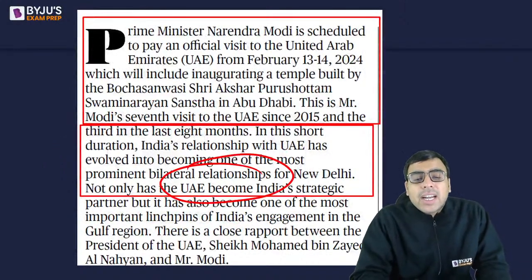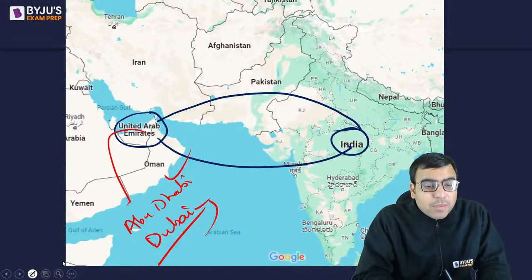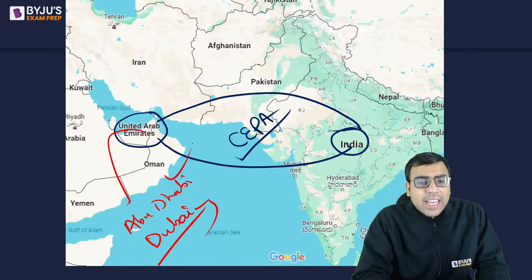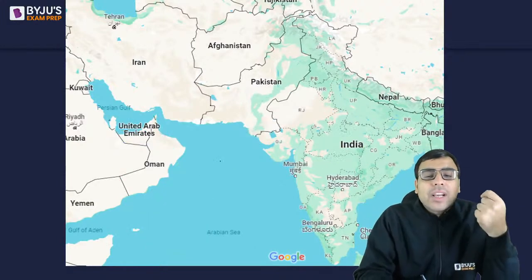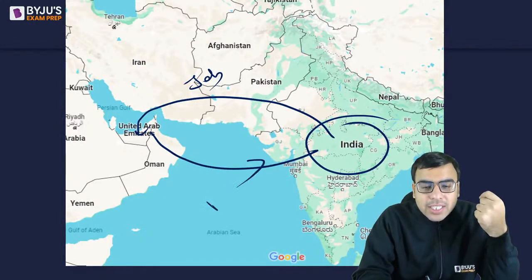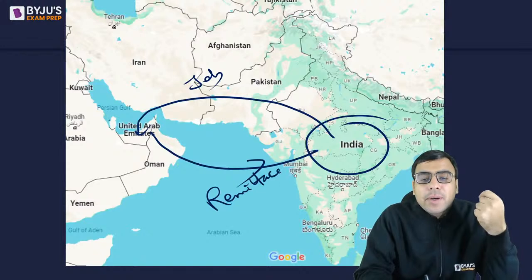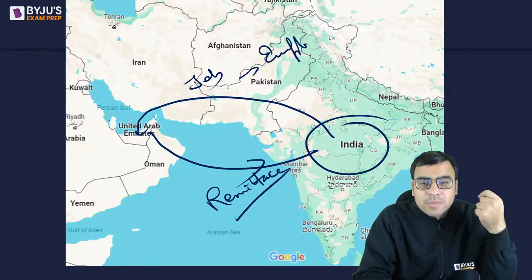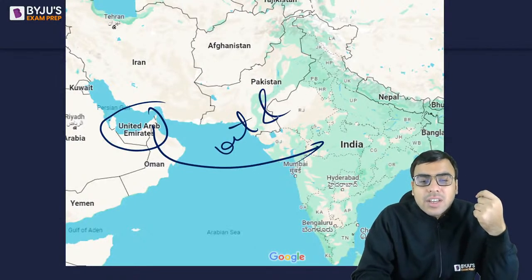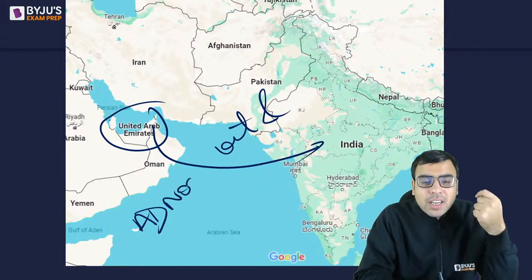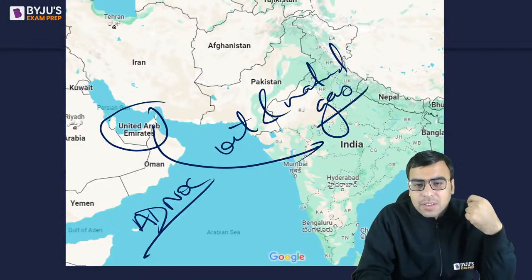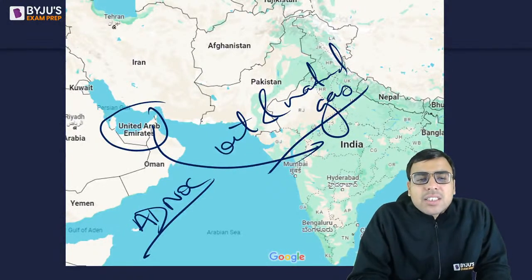Then there is the India UAE bilateral relationship. For example, 2 years back we signed CEPA, the Comprehensive Economic Partnership Agreement, between India and UAE. And many other things. For example, a lot of Indians go and do jobs here, and they send back money, what we call remittance. So that is also employment generation. And we import a lot of oil and natural gas, like there is a company called Abu Dhabi National Oil Company, and Reliance has a deal with it. So oil and natural gas. Okay, so these are the things we are talking about.